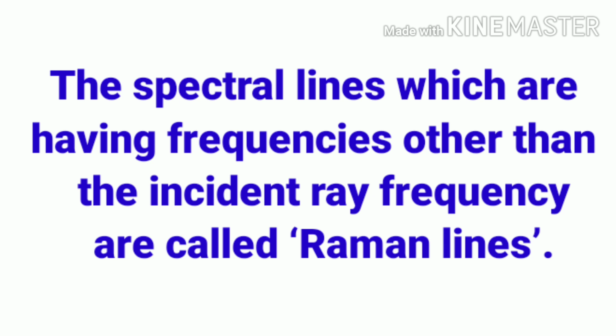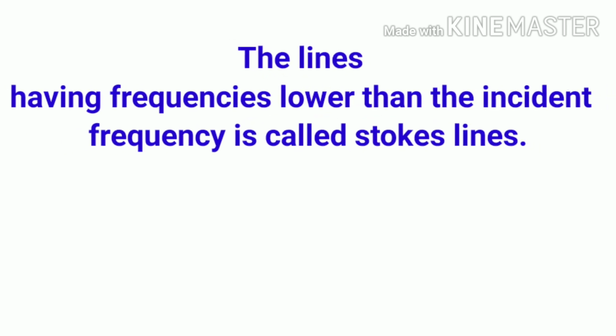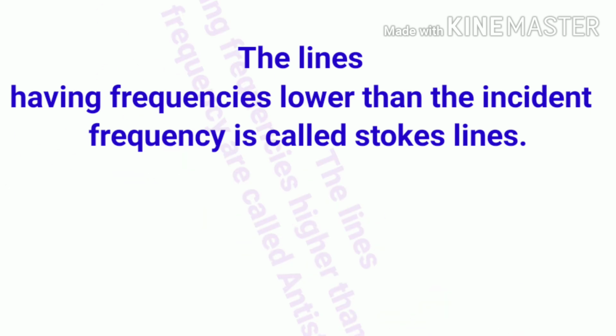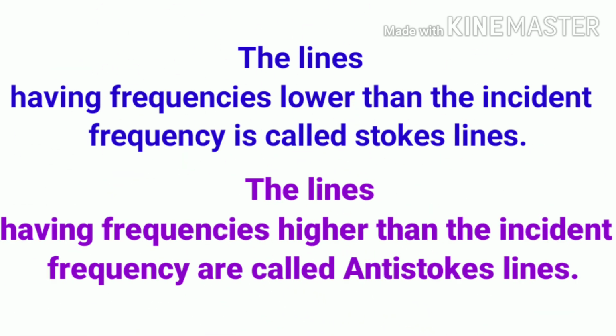Next one, Stokes line and anti-Stokes line. First one, see the Stokes line. The Stokes lines mean lines having frequency lower than the incident frequency are called Stokes lines. The anti-Stokes lines means the lines having frequency higher than the incident frequency are called anti-Stokes lines.